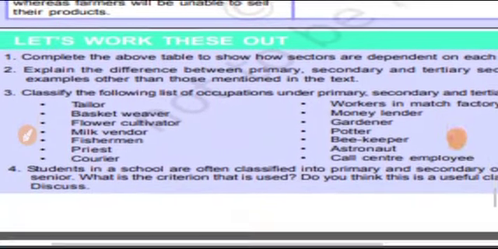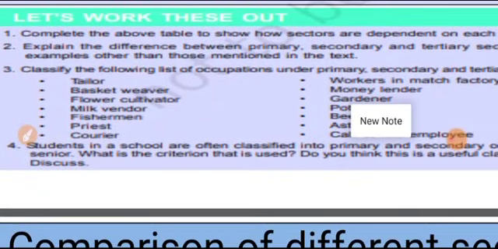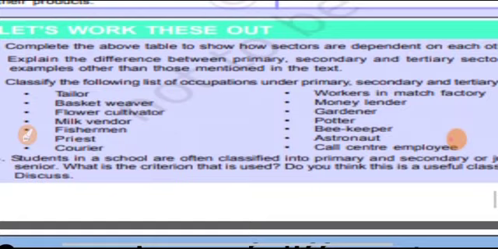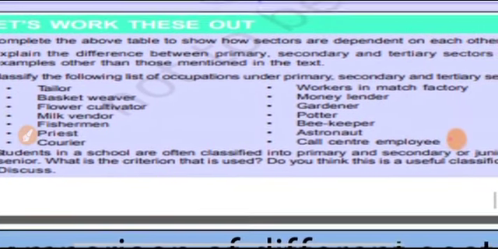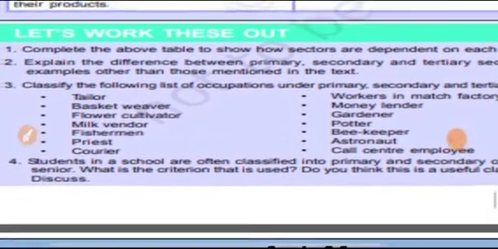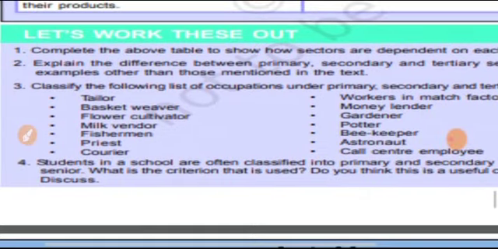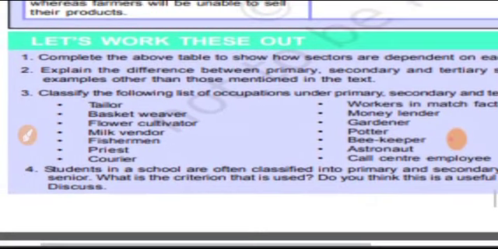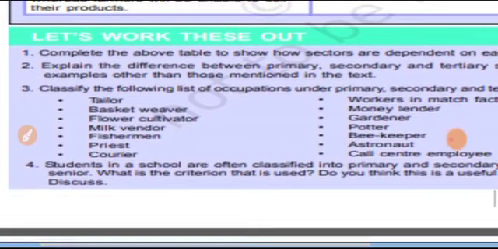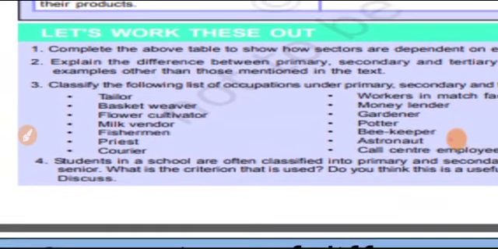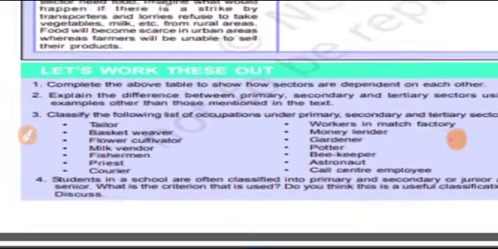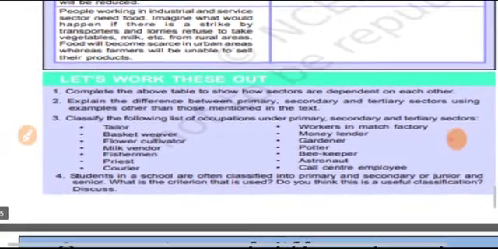Now the next question: explain the difference between primary, secondary and tertiary sectors with examples other than those mentioned in the textbook. So we should take examples which are not mentioned in the textbook, but let us try to analyze all these other examples and try to understand the primary, secondary and tertiary sectors.